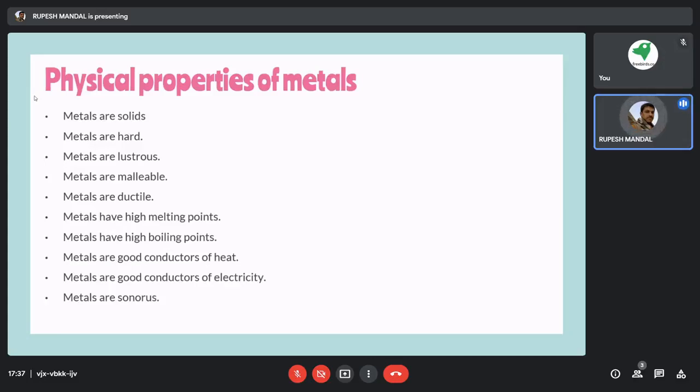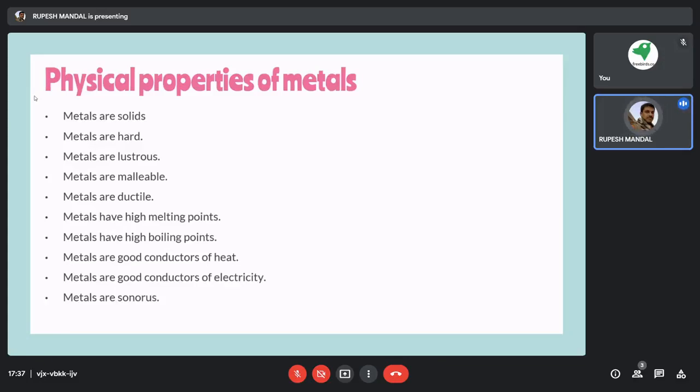Then metals are malleable. The property of metals being malleable means we can form a thin sheet. Suppose we have a small block of metal and we put some sort of pressure on it, or we hammer that metal, and it takes the shape of a sheet.